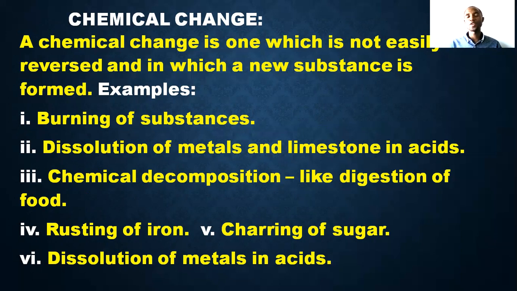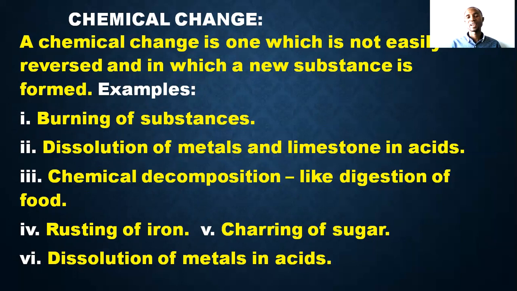Most of the things that we do in chemistry, we just need to understand them. Those are the reactions that take place. Something like burning of substances. When you get firewood and burn it, once it's been burnt, you can't get that wood again. It's chemical change. It will turn to ashes, and ashes is an entirely new substance from wood, and it cannot be reversed. Nothing will happen to it. We call it chemical change.